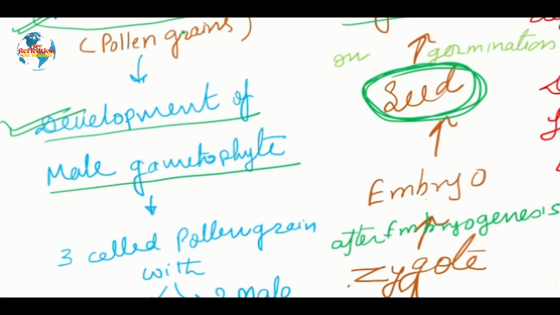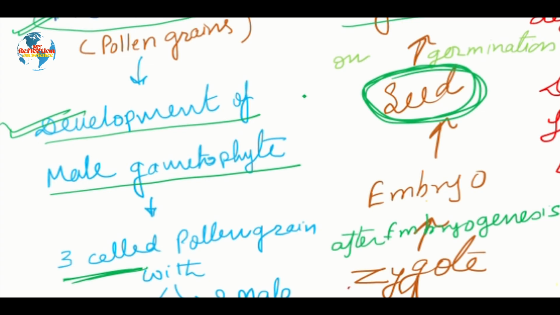Why is it so? Because usually the pollen grains have a single haploid nucleus, but we need two male gametes in them. For that reason, there should be development of the male gametophyte, which ultimately produces the three-celled stage of the pollen grains. In some cases, these pollen grains are dispersed or pollinated at the two-celled stage, whereas in others at the three-celled stage. At this three-celled stage, each pollen grain consists of one tube nucleus and two male gametes. Thus, here we are finishing with the microsporogenesis.